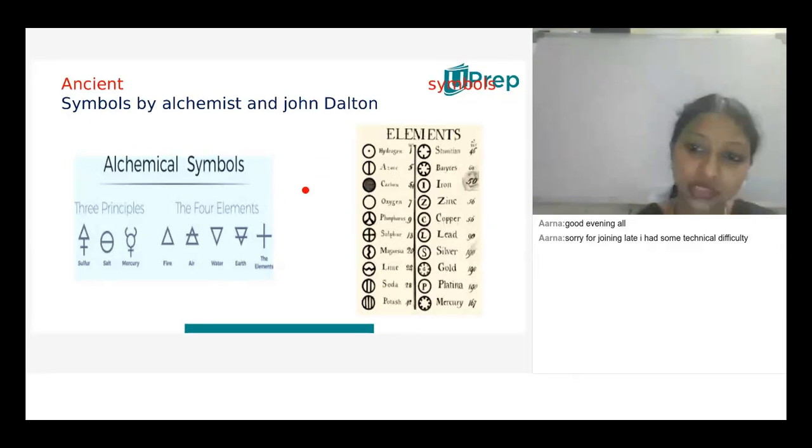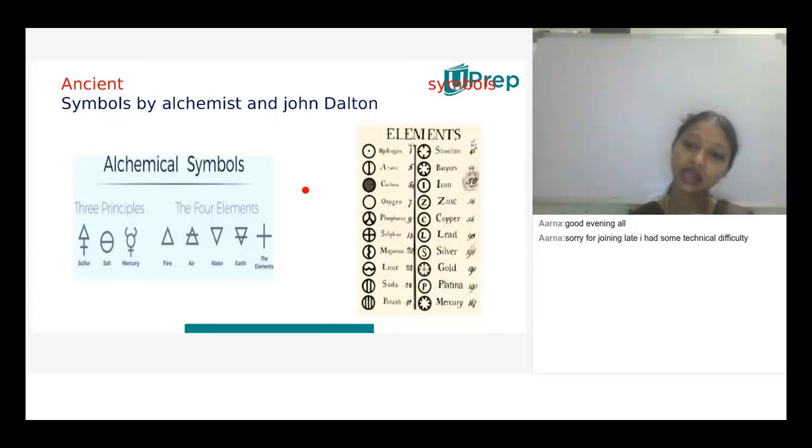Ancient alchemists, different chemists and scientists, gave different views on giving symbols in early times. There are 3 main principles, and they considered 4 elements. Within the 4 elements, the elements which were found at that time were sorted into 4 different zones. What are the 4 different zones, children? Fire, air, water and earth. These were the 4 different zones given by the ancient alchemists.